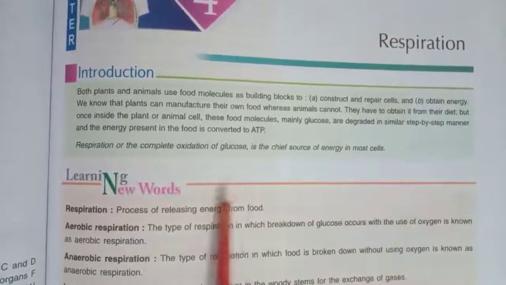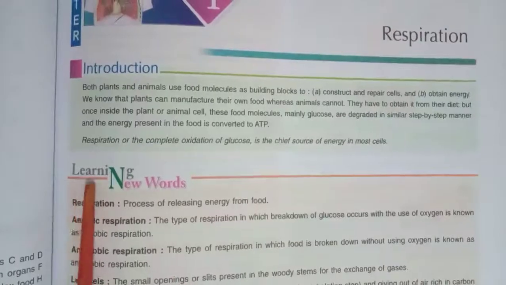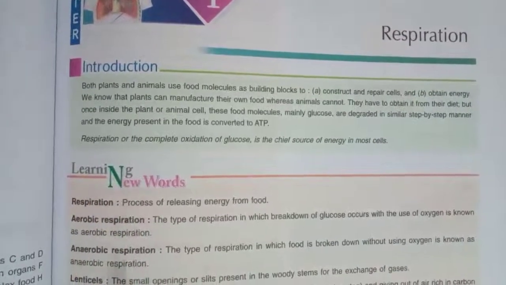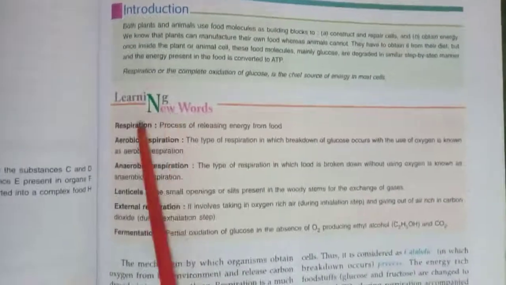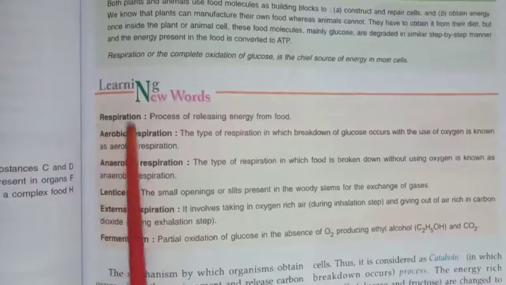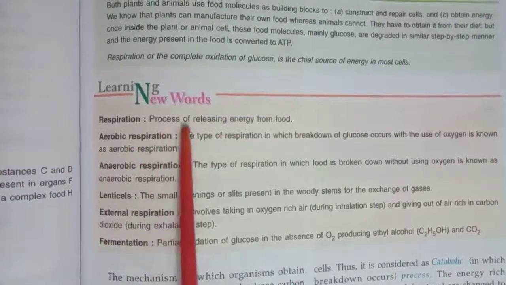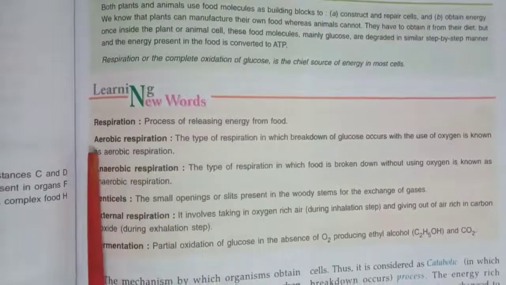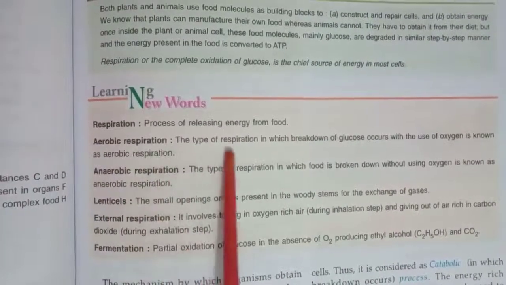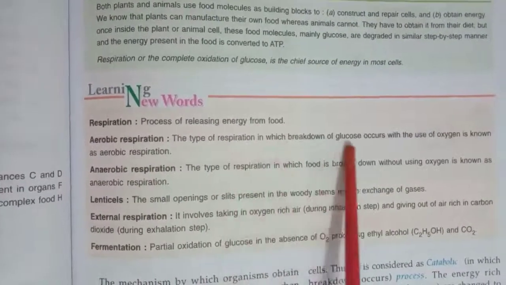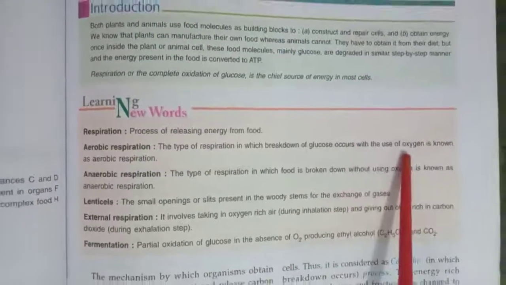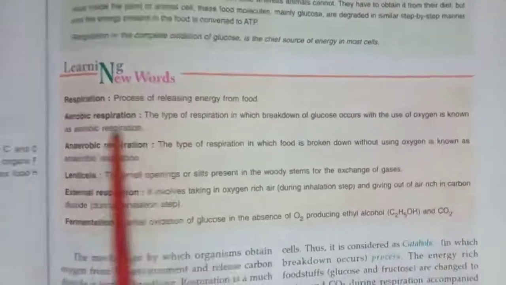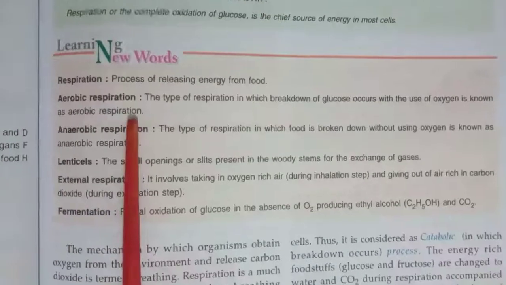Before going through this chapter, you should learn these terms, learning new words. Number one, respiration: process of releasing energy from food. Aerobic respiration: the type of respiration in which breakdown of glucose occurs with the help of oxygen is known as aerobic respiration.